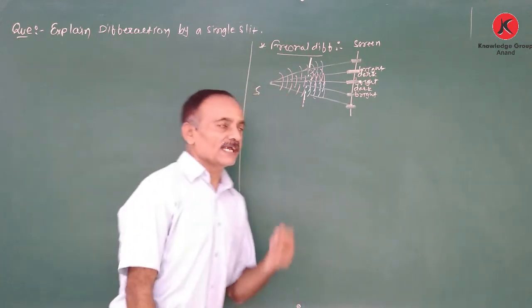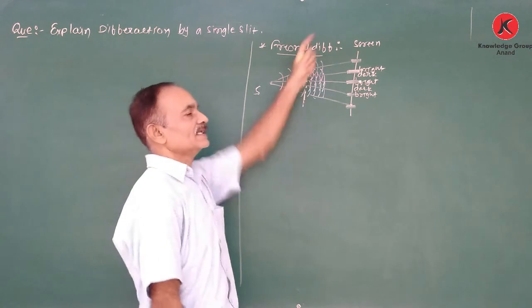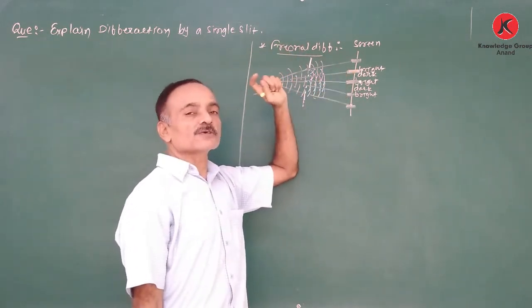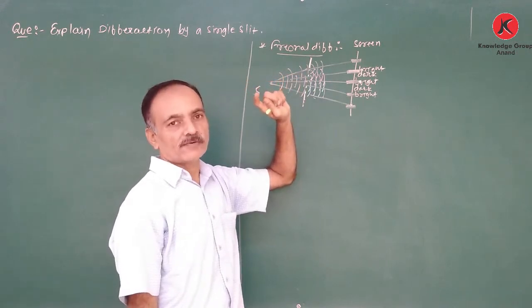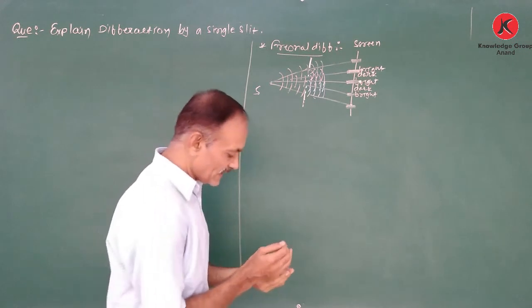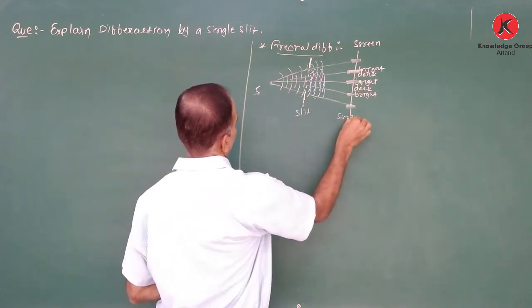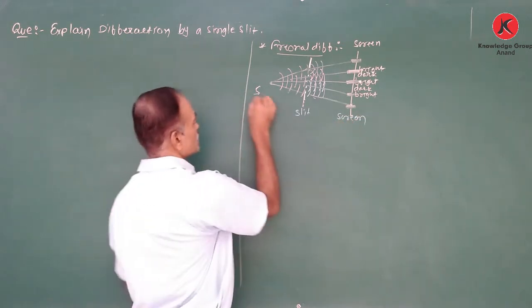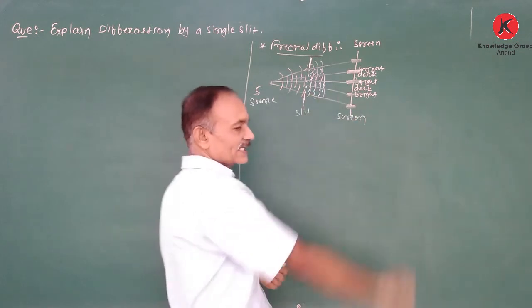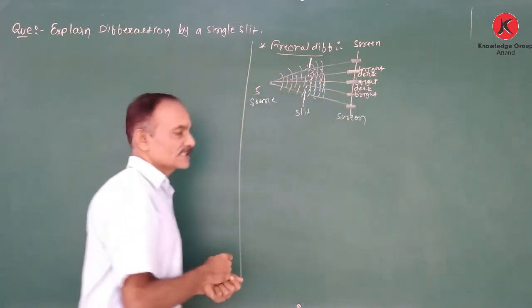So this phenomenon is known as Fresnel diffraction. In Fresnel diffraction, the incident wave and also the waves superposed on each other are spherical waves. That means the distance between the slit and source is very, very small. Source, slit, and screen: the distance between source, slit and screen is a limited distance, that means a short distance.